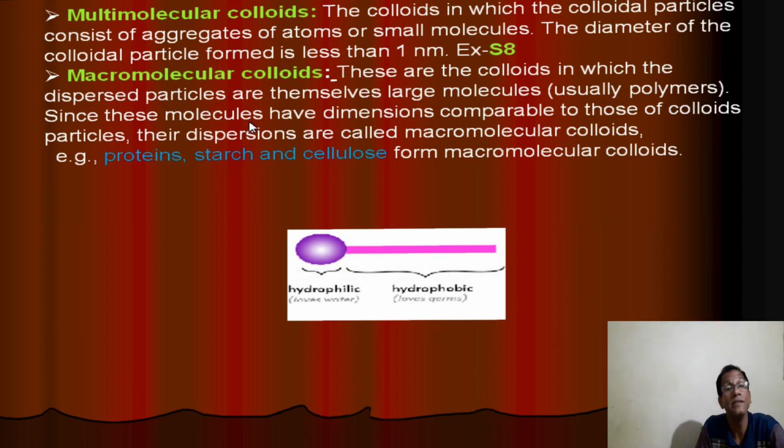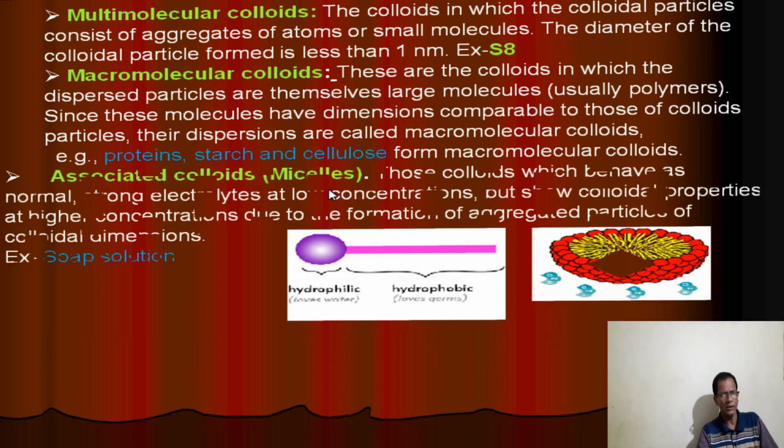Here the particle size is very large and it has high molecular mass. Examples are proteins, starch, cellulose. These are some examples of macromolecular colloids. Here one example is proteins, starch, cellulose, hemoglobin. These are the examples of macromolecular colloids, large size, high molecular mass.